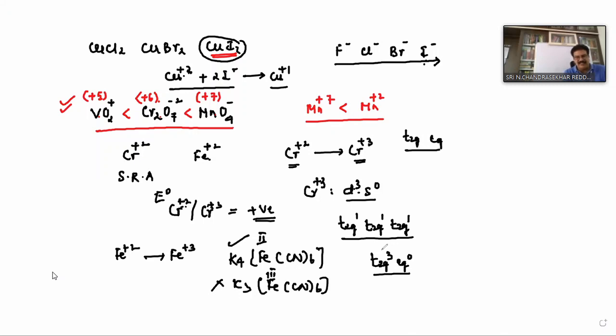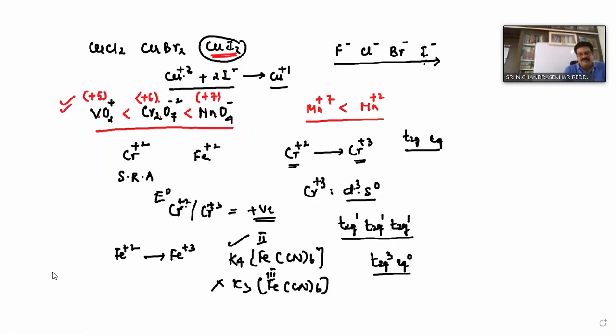In lower oxidation states, all transition elements form ionic compounds. In higher oxidation states they form covalent compounds. Follow this point: in lower oxidation state, ionic compounds; in higher oxidation state, covalent compounds. So this is about oxidation states.